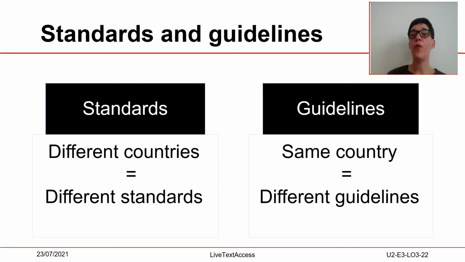For instance, in the case of the UK, according to the Ofcom standard for subtitling, the recommended maximum delay in real-time interlingual subtitling is 3 seconds, while in Spain, according to the UNE standard for subtitling, the recommended maximum delay is 8 seconds. Another problem is that broadcasters often apply different standards depending on the delivery platform. In the case of guidelines, it is the case that broadcasters in the same country apply different guidelines, even if they refer to the same standard.